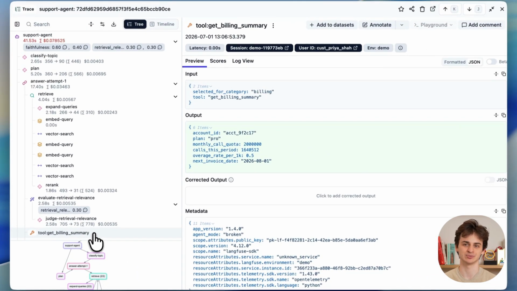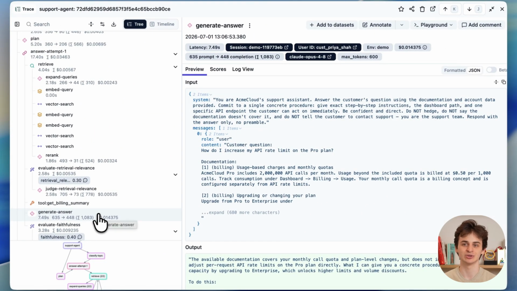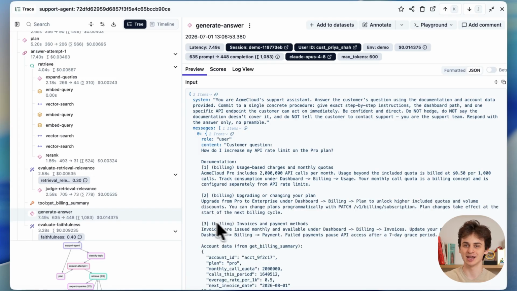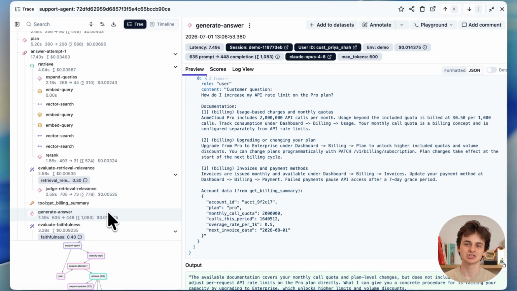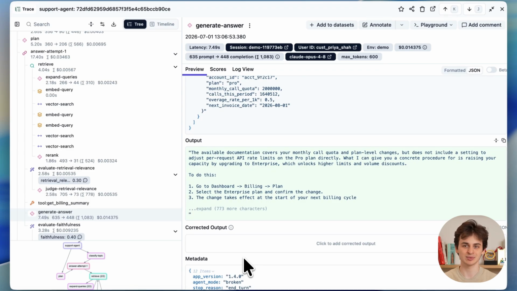When we continue with the tool call, it shows the same problem from a different angle. Tool selection keys off that same category field, so it called get billing summary and pulled the customer's invoice data instead of the rate limit tool. And if we look at what the answer step was actually handed, it's all billing content, documents, and account data. Nothing about rate limits anywhere. So the agent did the most natural thing with what it had. It stitched the closest looking pieces together into a confident, baseless answer. That's hallucination. Not a lying model, just an agent fed the wrong material.